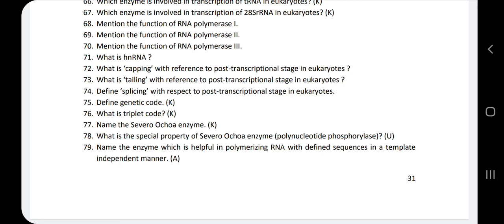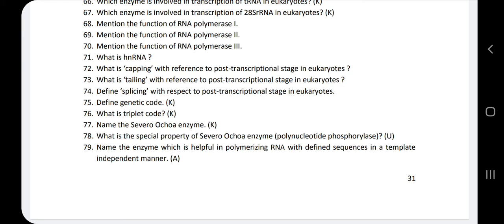At the 5' end, remember, the methyl guanosine triphosphate is added. At the 3' end, there is the addition of adenylate residues, 200 to 300. I'll repeat the answer: tailing is defined as the addition of adenylate residues at the 3' end of hnRNA.